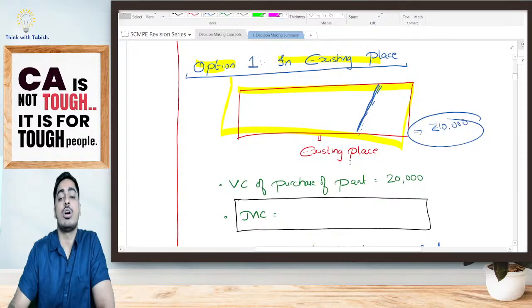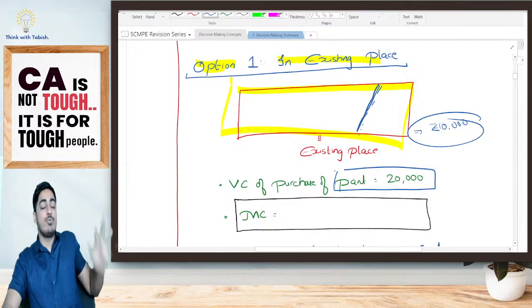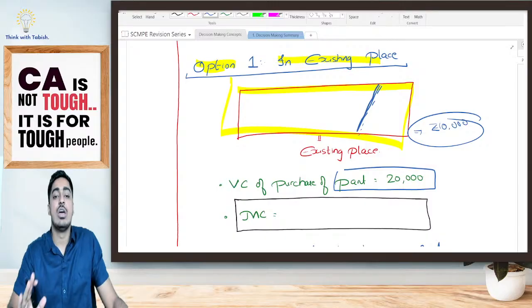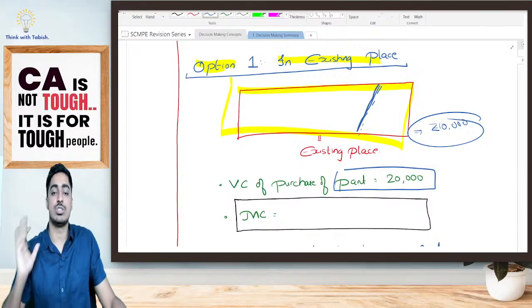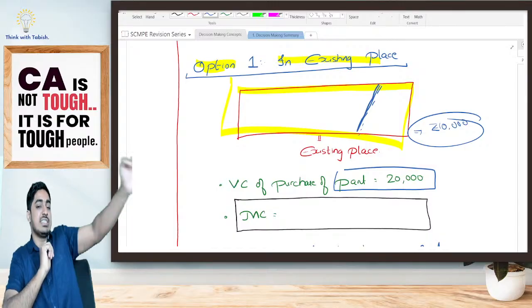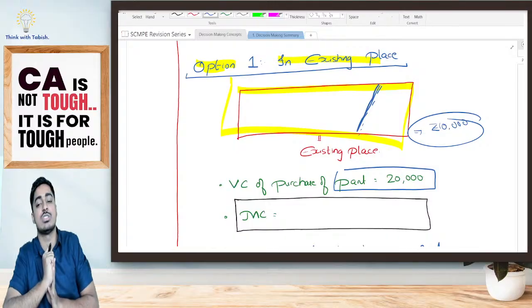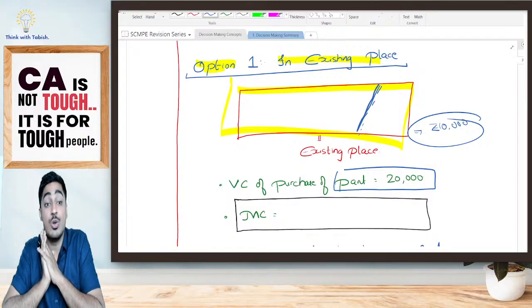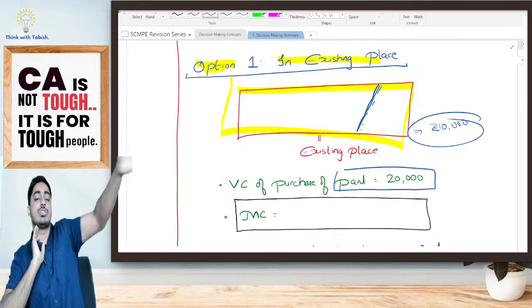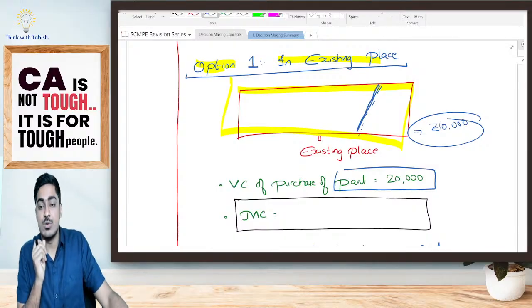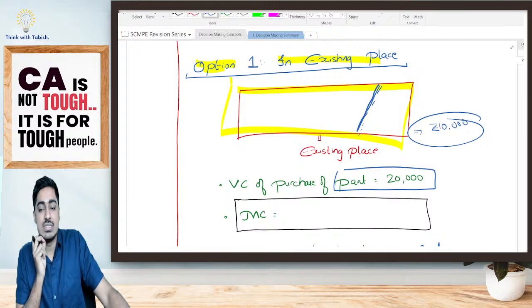Now, the variable cost to purchase jeans is 20,000 rupees. In order to purchase jeans, I have to pay 20,000 rupees. Now, tell me, what is my marginal cost, students? In order to purchase jeans, I have to pay 20,000. So my marginal cost is nothing but 20,000, which is my variable cost of purchasing jeans. Yes or no? That is the only cost. Any doubt still here? Should we continue, students?